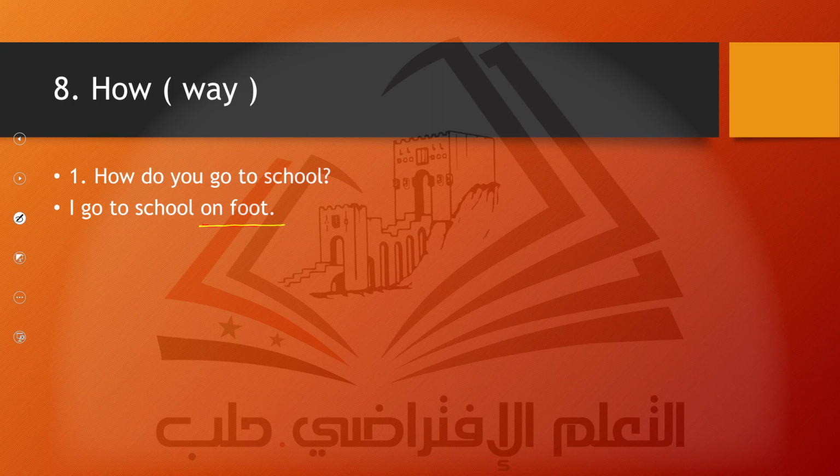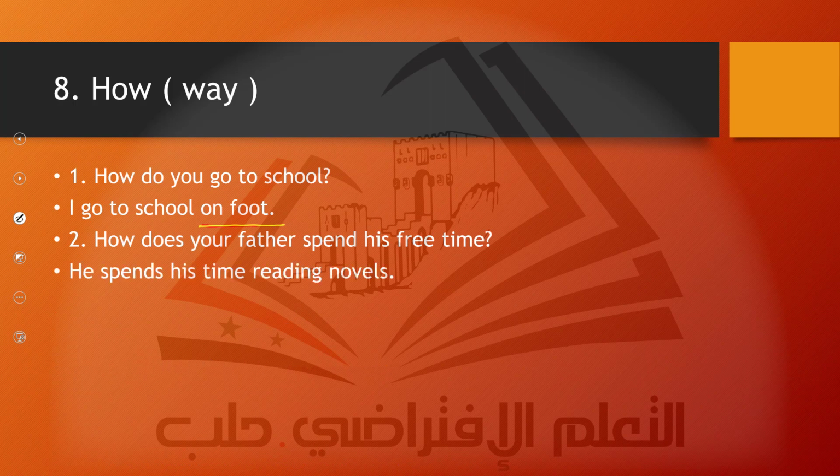And the thing which is easy, you know it about, how are you? If you are asking someone, how is he? Here we can say, for example, another example says, my father spends his time reading novels. How can you ask here? You say, how does your father spend his free time? He spends his free time reading novels. He reads novels, okay? So the word here, how, is used for many things.